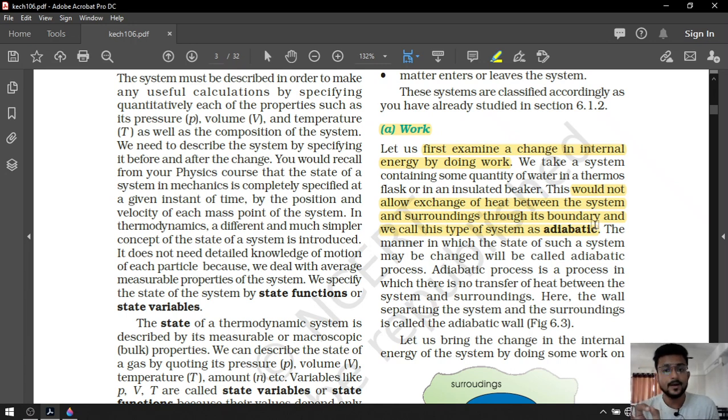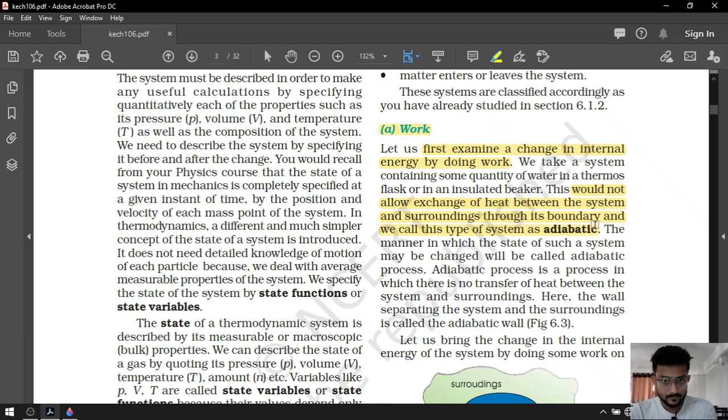A system where exchange of heat is not possible but work can be done is known as an adiabatic system. Again, the definition of an adiabatic system: the system cannot exchange heat with the surrounding but work can be done.